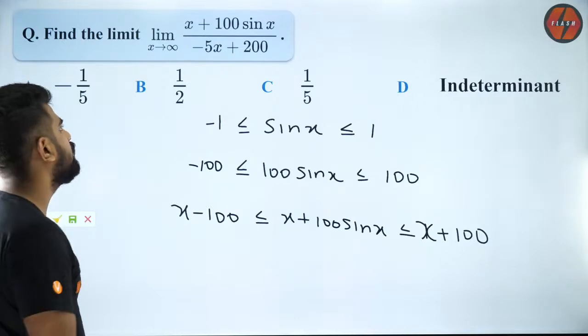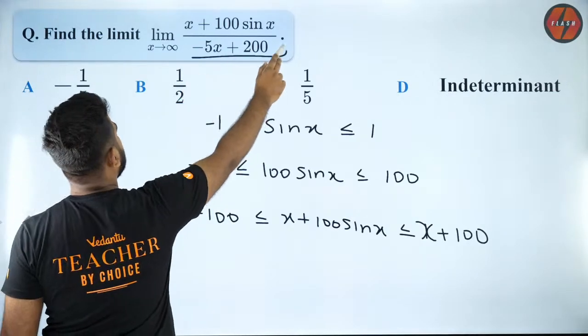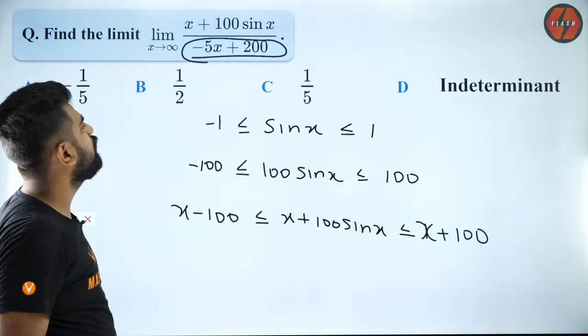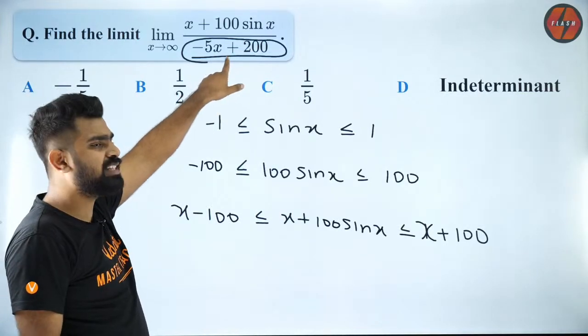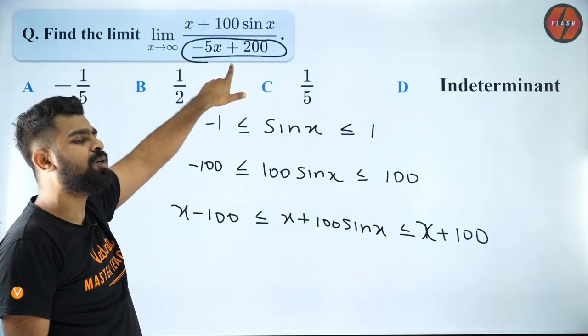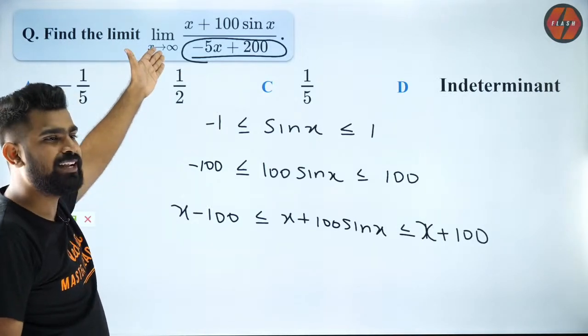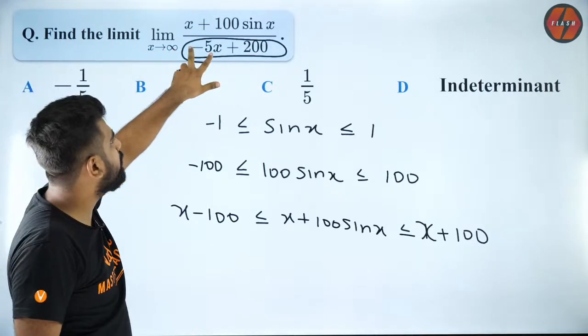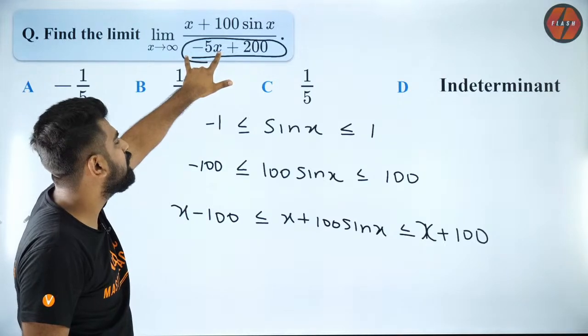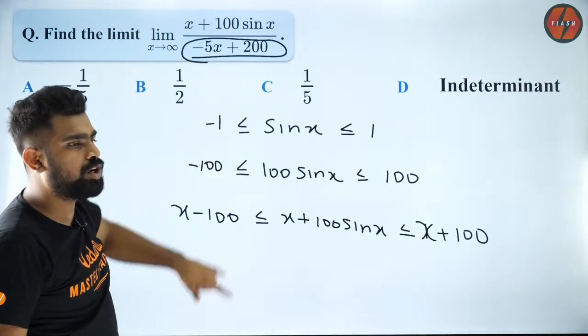Are you all okay with that? Now, do you guys agree that this is a negative quantity? Why is it a negative quantity? Because x tends to infinity, guys. It's a very large value. So this is going to be a very, very large negative number. So the overall thing is going to be negative.